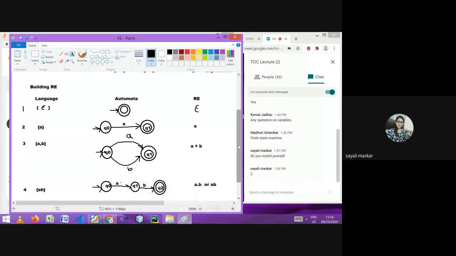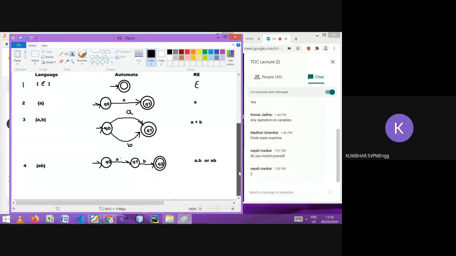Yes, sir. There will be no confusion. Epsilon means the initial and final state are the same. It will not produce any string, so the regular expression is epsilon. For a single symbol A, this will be shown like this using finite automata. The regular expression of a symbol is the symbol. The regular expression for OR is plus. The regular expression for AND, concatenation, is AB. Let's move next.